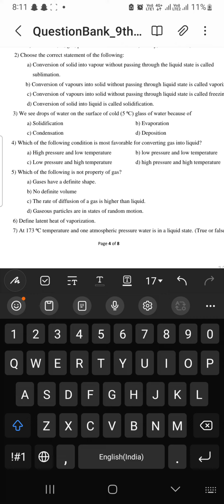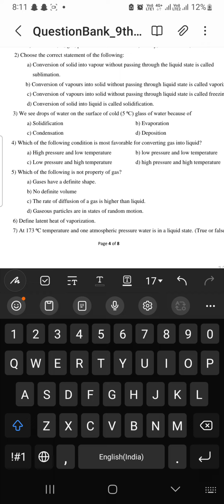Which of the following conditions is most favorable for converting gas into liquid? That is, when we provide high pressure and low temperature, we can convert gas into liquid. So the answer is high pressure and low temperature. Which of the following is not a property of gas? So gases have a definite shape. That is not the property of gas.